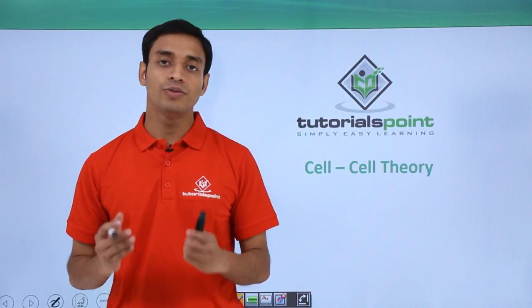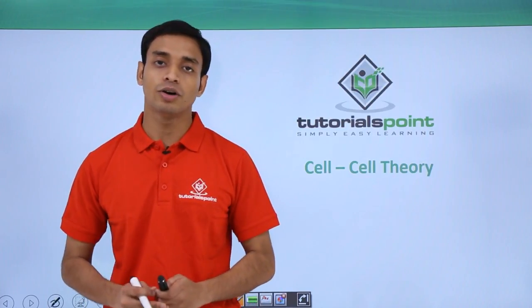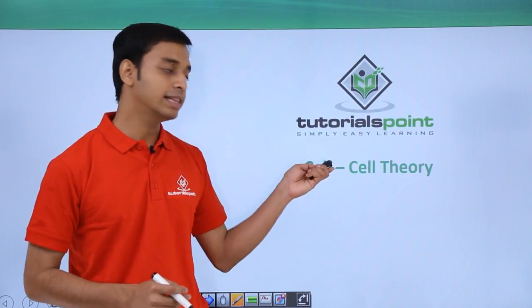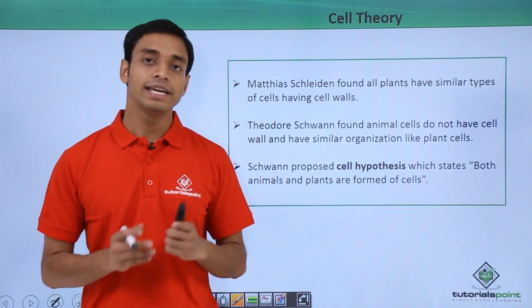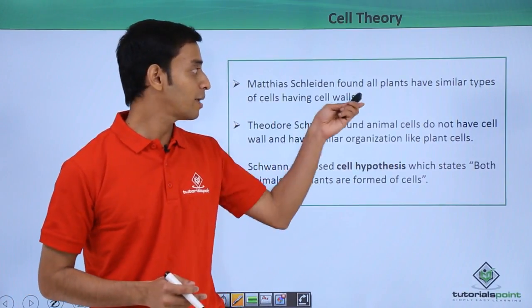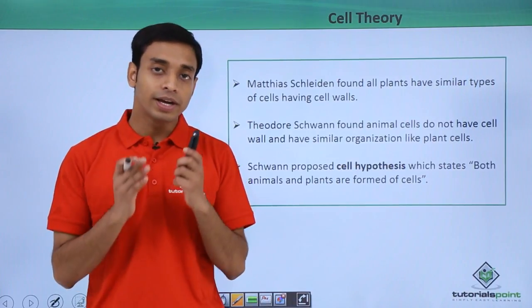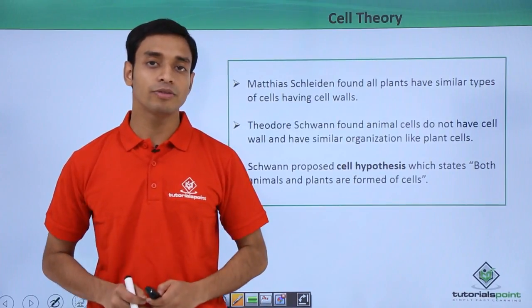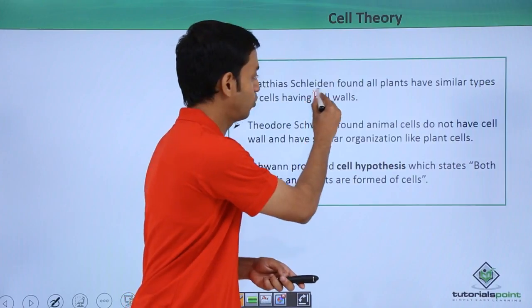In this video, we are going to talk about a very important theory as proposed by two important scientists about a cell. This theory is known as the cell theory. The first scientist, Matthias Schleiden, was working on plant cells. While working on plant cells, he observed that different types of plants had similar types of cells, and the very common feature was that all these cells had cell walls.